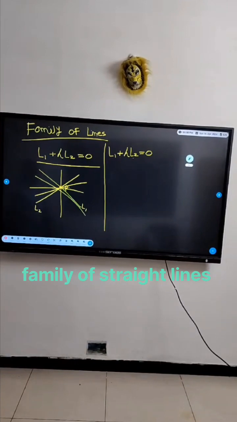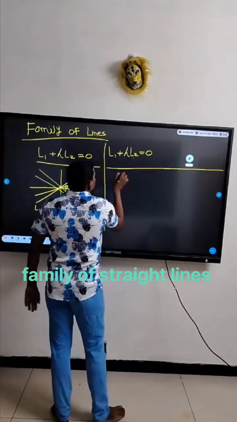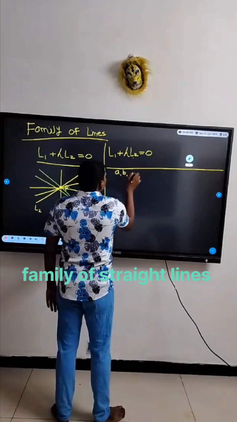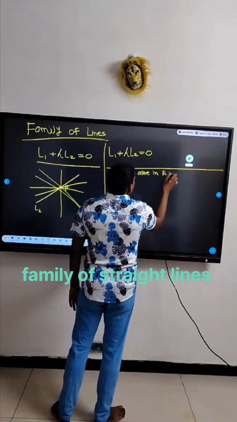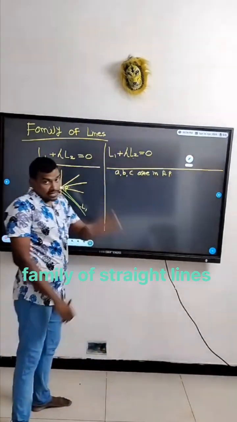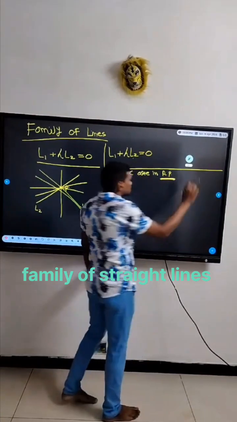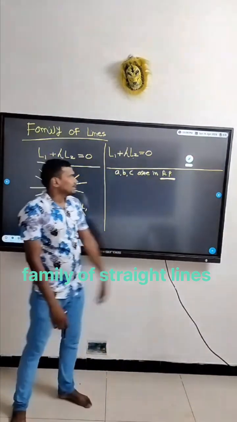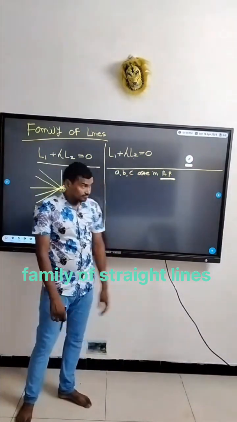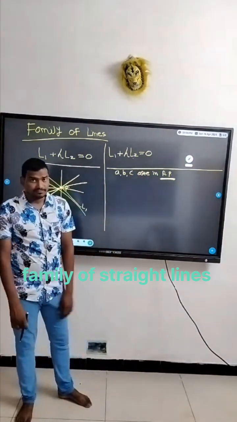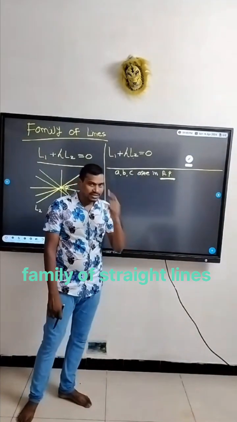Write in your copy. A, comma, B, comma, C are in AP. Yes, they are in arithmetic progression. Don't think about other meanings of this AP. Don't say they are in Andhra Pradesh, don't say they are in Arunachal Pradesh or many other creativity. They are simply in arithmetic progression.